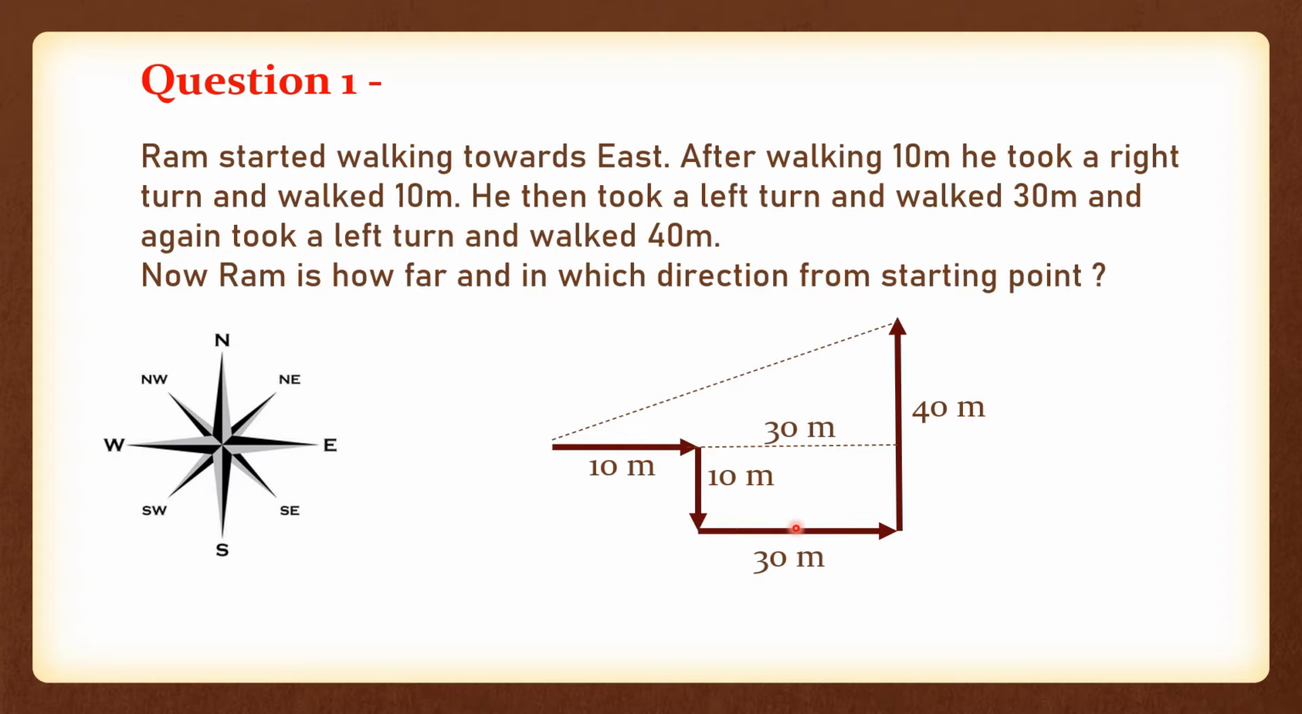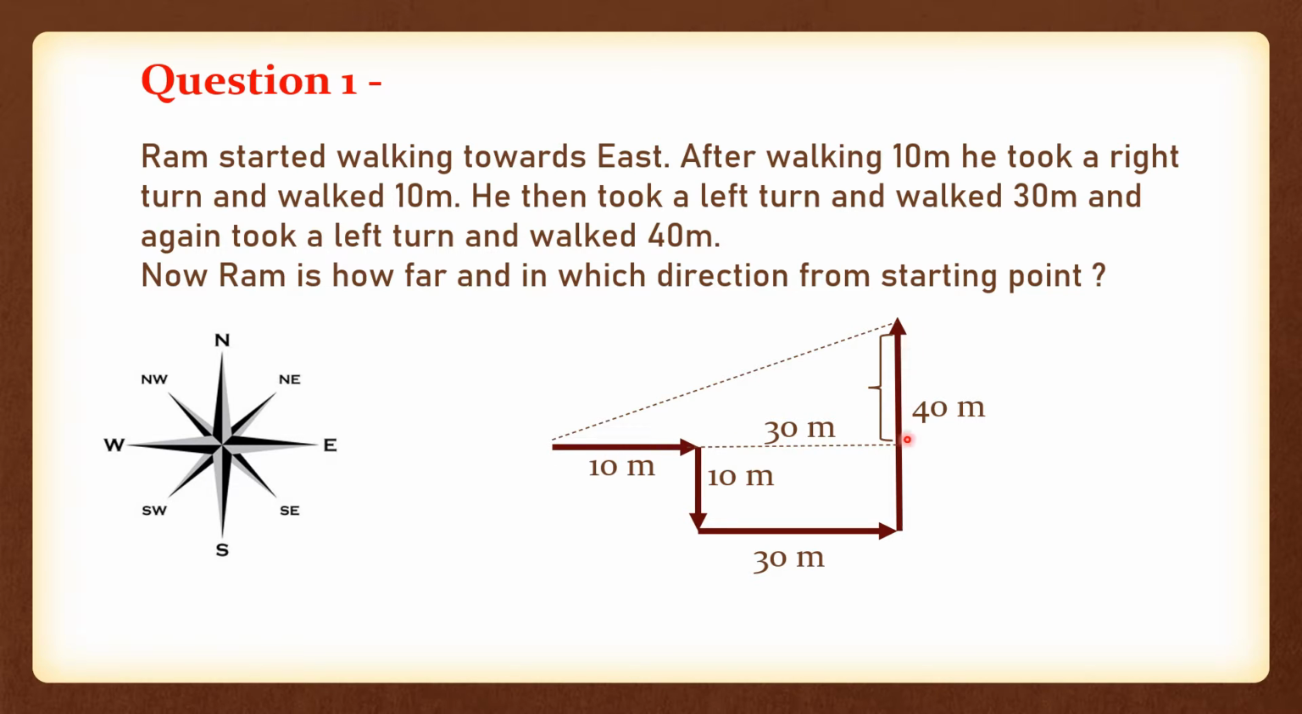Why? Because it is making the shape of a rectangle, and opposite sides of a rectangle are equal. So if this is 30, then the parallel line to this 30-meter line is obviously 30 meters. So this line from here to here is 30 meters. So we got this line, and we already know this line, so we know the base of our triangle, which is 40 meters from this point to this point, right? Any doubt? I hope you are not having any doubt till now. Okay, good.